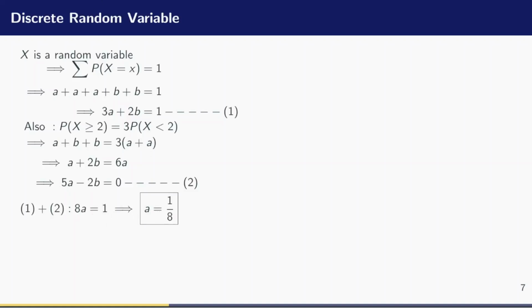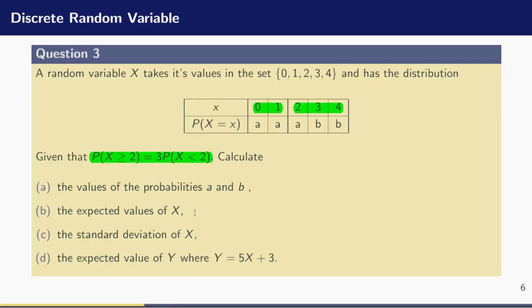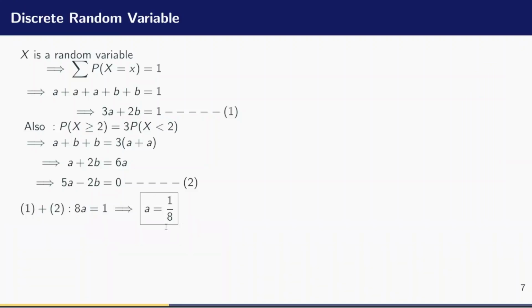So I've had the value of a already from the question. So how do I obtain b? I have now to substitute the value of a into any of the equations to obtain the value of b. But if I take equation 1, you are free to choose any of this equation. If I take equation 1, then I will be having that 3 into the value of a, which is 1/8. I add it to 2 times of b is equals to 1.